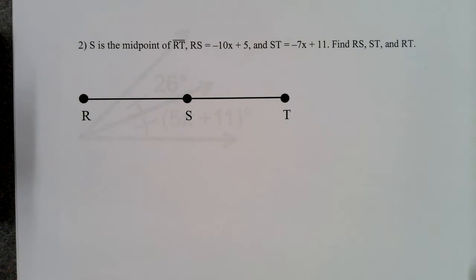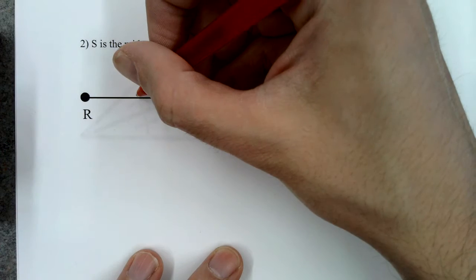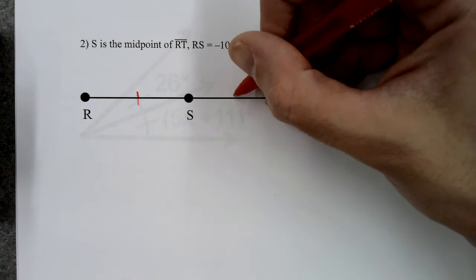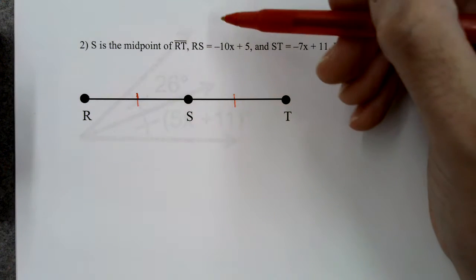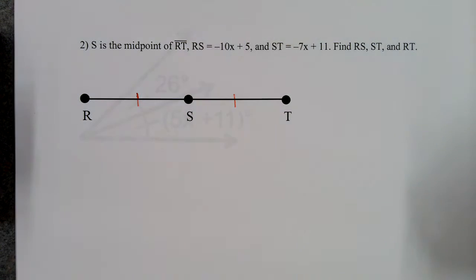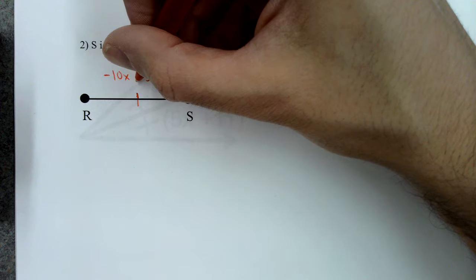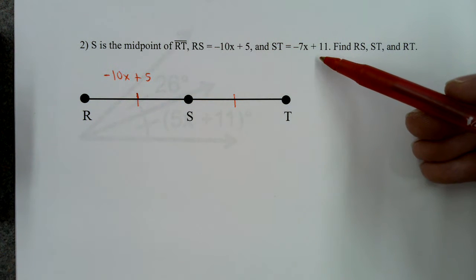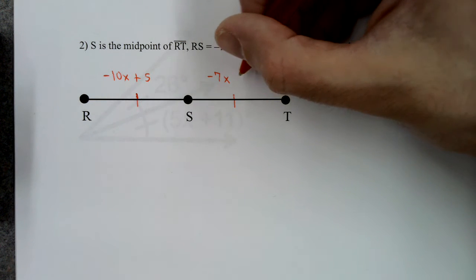Example 2. S is the midpoint of RT. That means S is halfway in between R and T. So it means that segment RS is congruent to segment ST. And it says that RS equals negative 10x plus 5. So I'm just going to write that right here. It also says that ST equals negative 7x plus 11. So I'll put that right here.